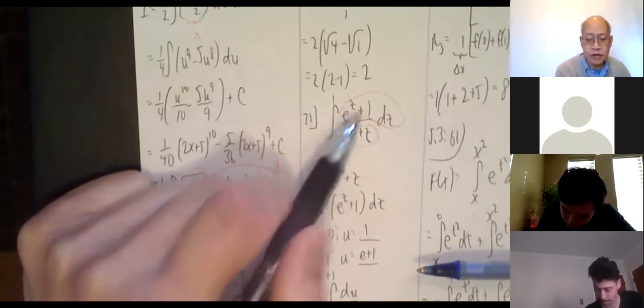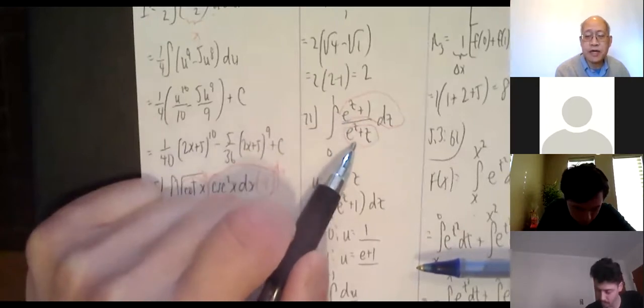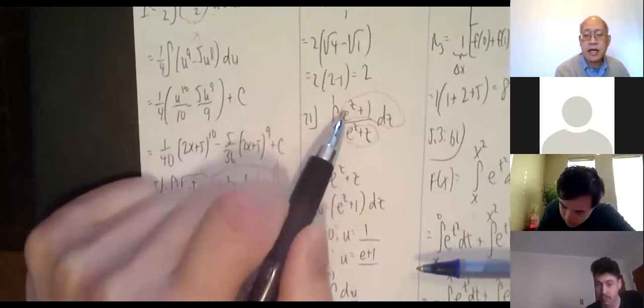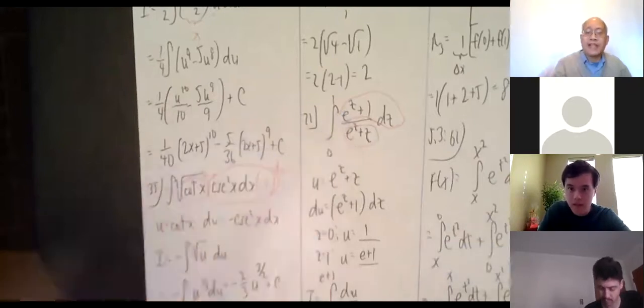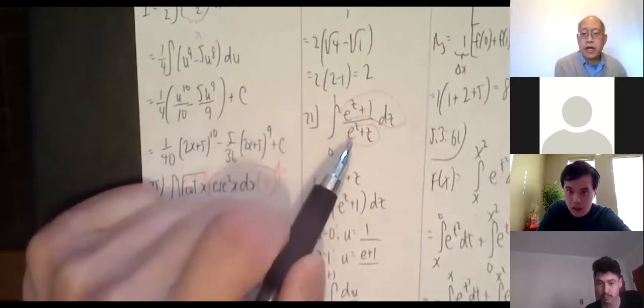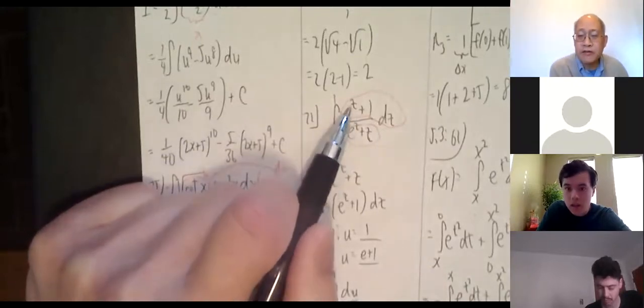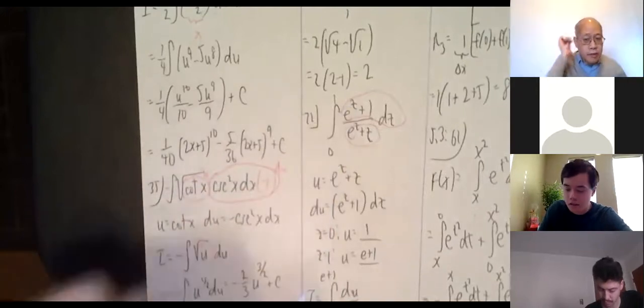The derivative of e to the z plus 1 is e to the z. Is the derivative of e to the z plus z equal to e to the z plus 1? Yes, it is. See, that tells you how to substitute. You're looking for a function and its derivative. Here's the function whose derivative is exactly that. So that tells me the way to go.